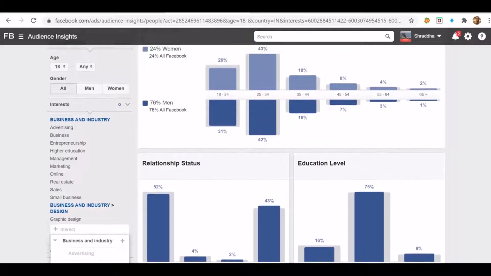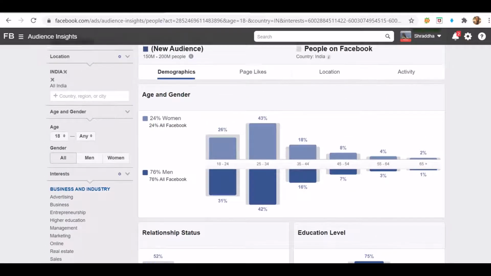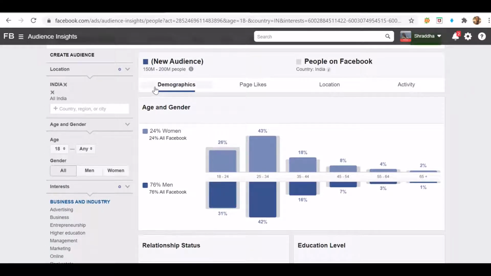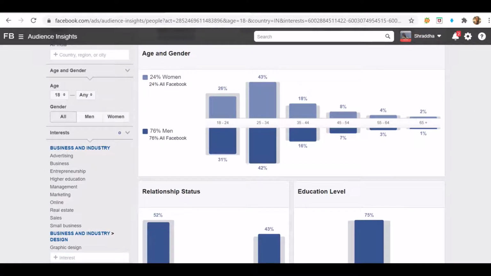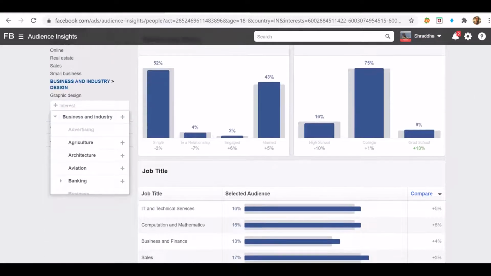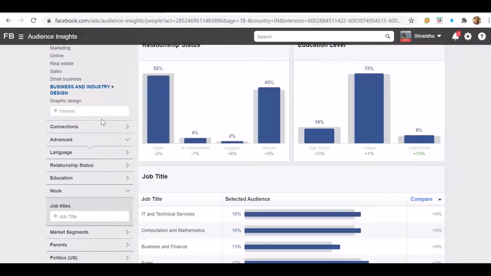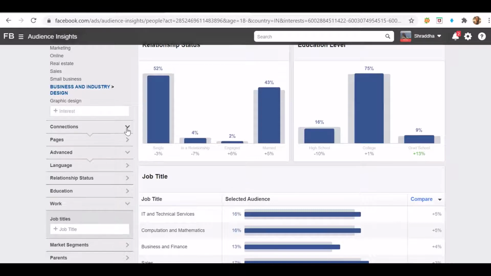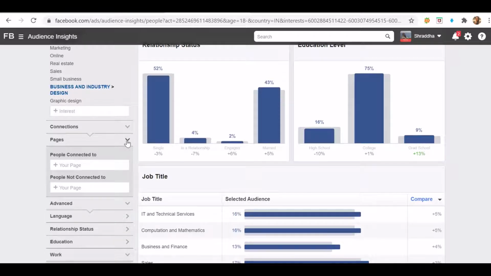Now, whenever I'm changing my target options, the graphs over here will keep changing. The graphs or the data, like demographics, people, page likes, location, activity, all of this will keep on changing over here. We'll understand this data also. After interest, I have connection. What do we mean by a connection? Connection simply means whether I want to target people who are following my page or who are connected to my Facebook business page or not.